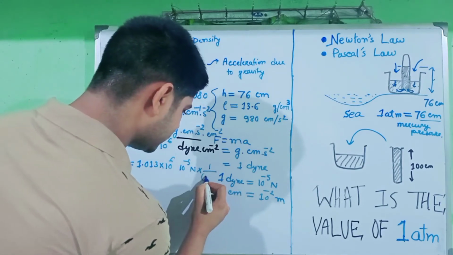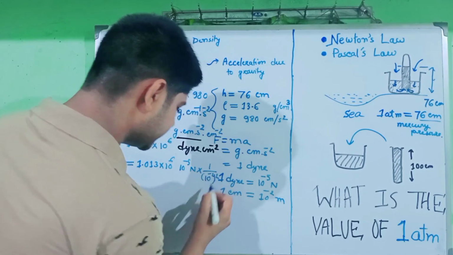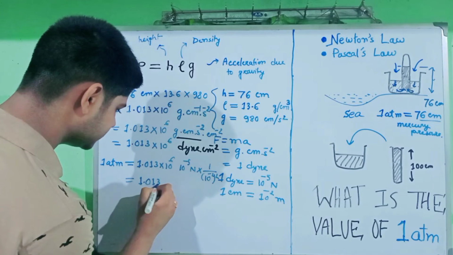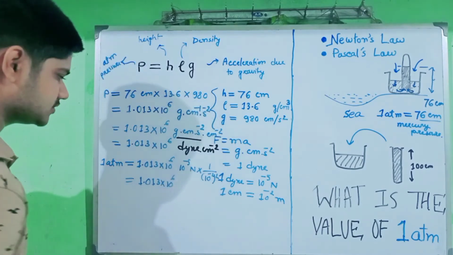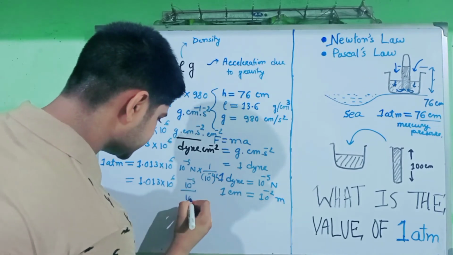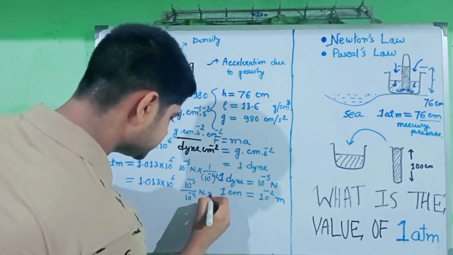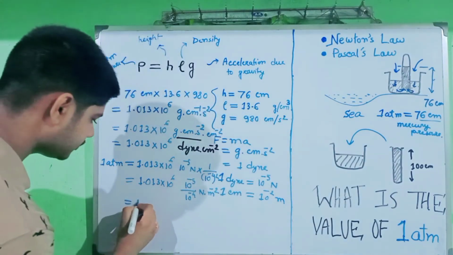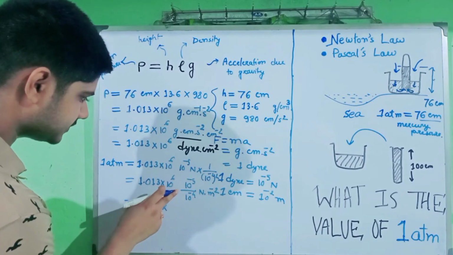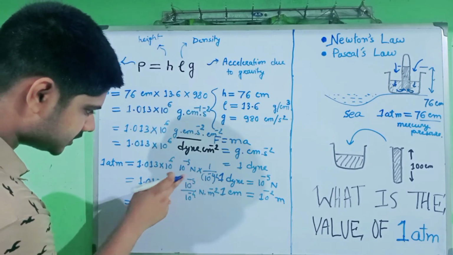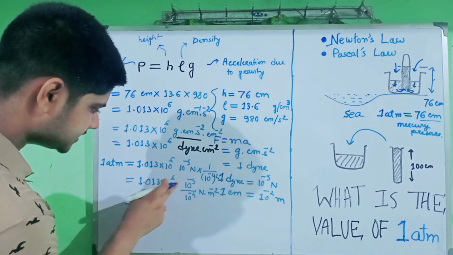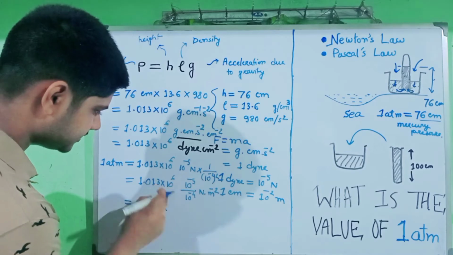Now after putting the value of centimeter here, we will get 1.013 into 10 raised to the 6 into 10 to the power minus 5 divided by 10 to the power minus 4 Newton per meter square. See, in the numerator we will have 10 raised to minus 1 after cancellation, and this will cancel 10.